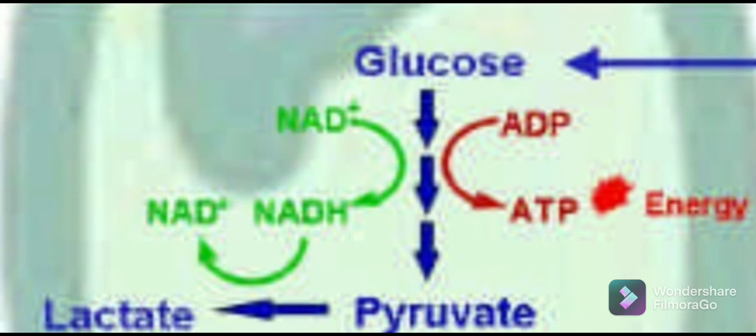As oxygen is not present, oxidative phosphorylation will not occur and pyruvate will be changed to lactate continuously, and 2 ATP molecules are produced per mole of glucose by glycolysis.